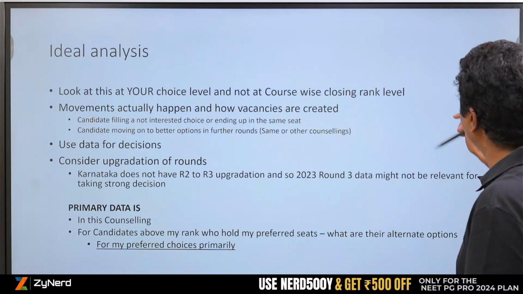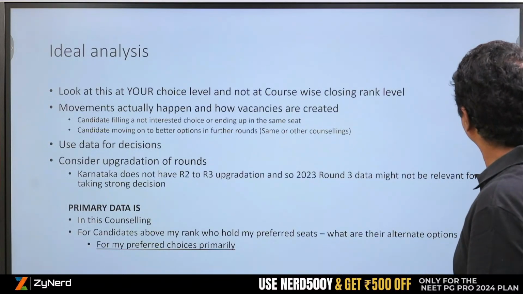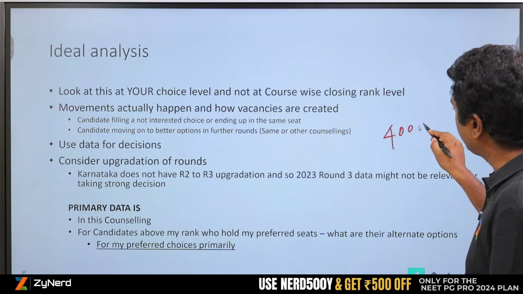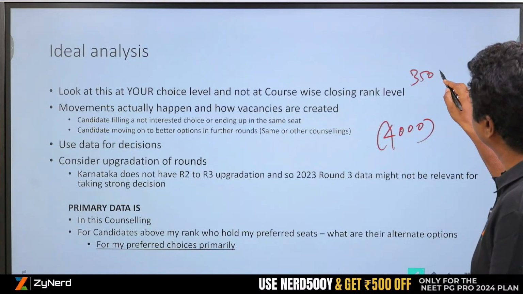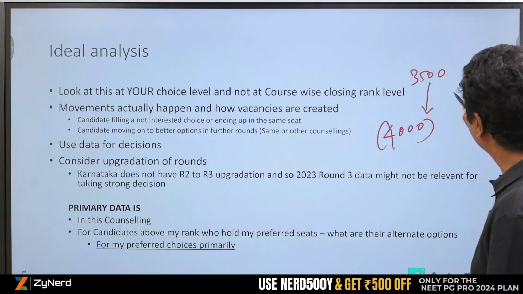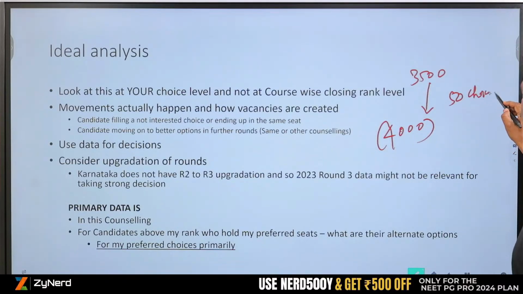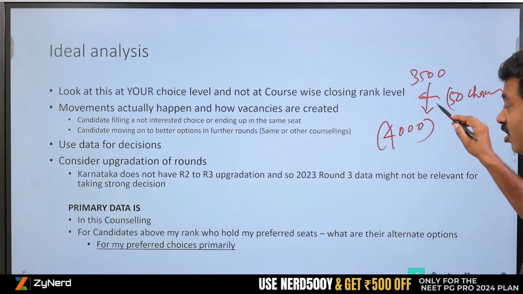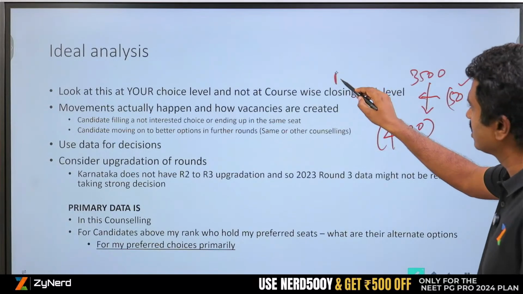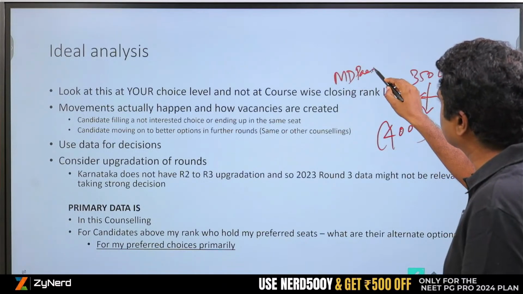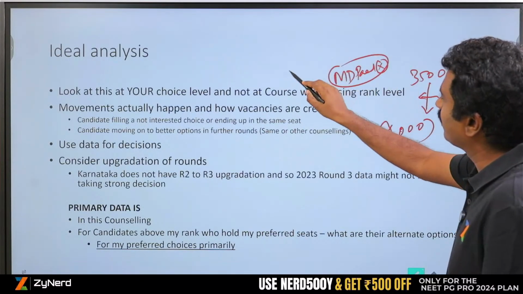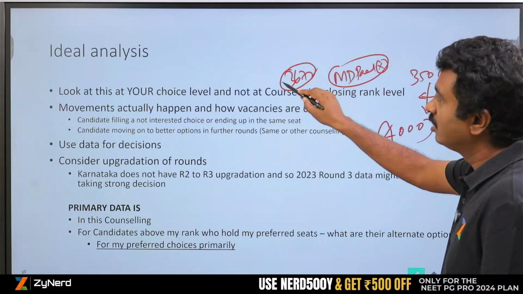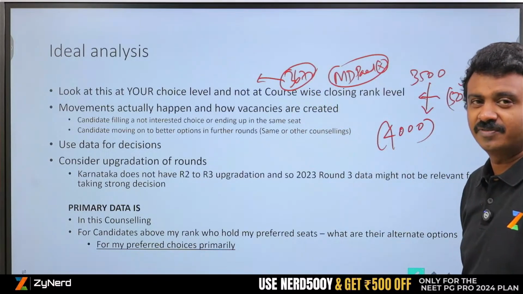So what you ideally will do is, if you are rank 4000 and you want to look at 3500 to 4000, I have 50 choices which closed within this rank range. Now for these 50 choices, one of those choices is MD Pediatrics in X Institute, and this was taken by 3672. Now I want to know what 3672 is doing.